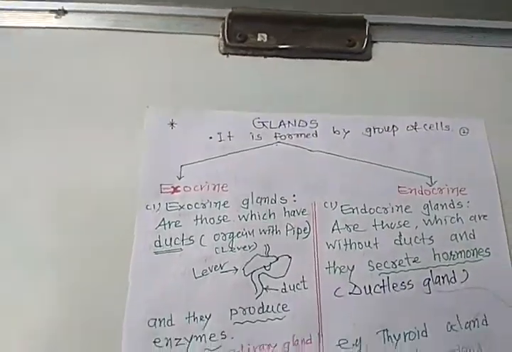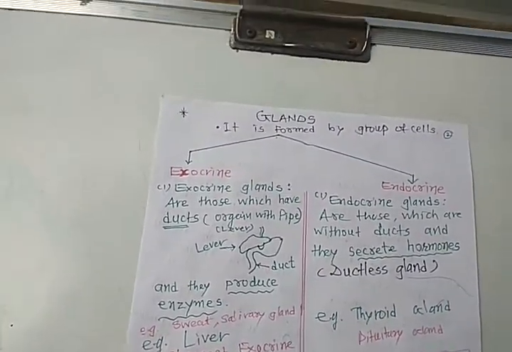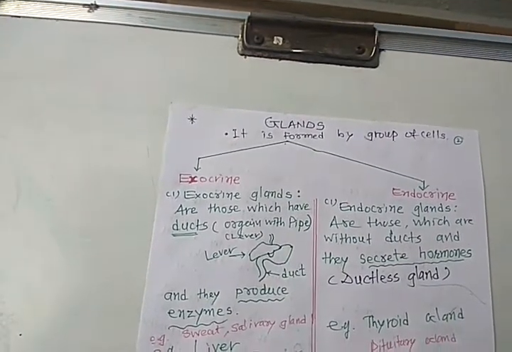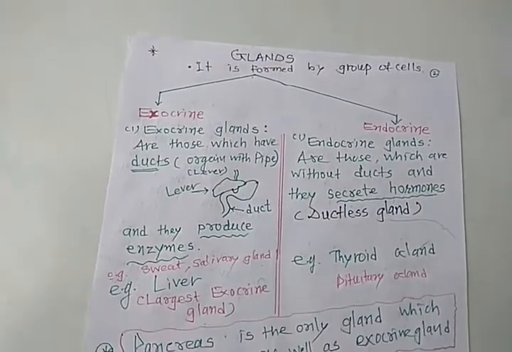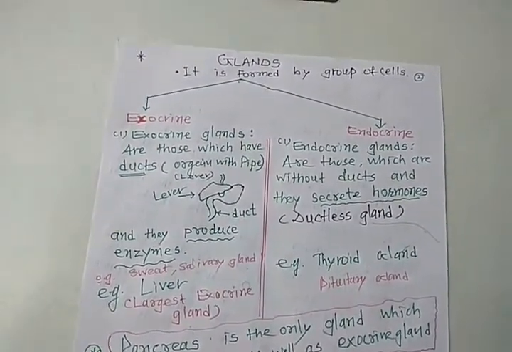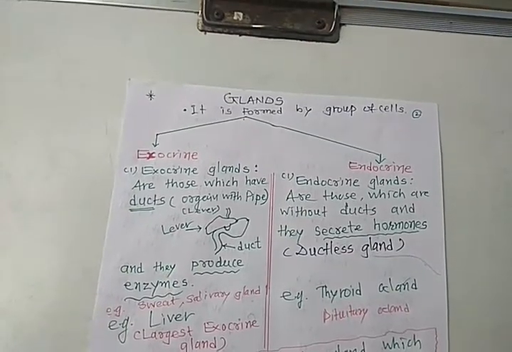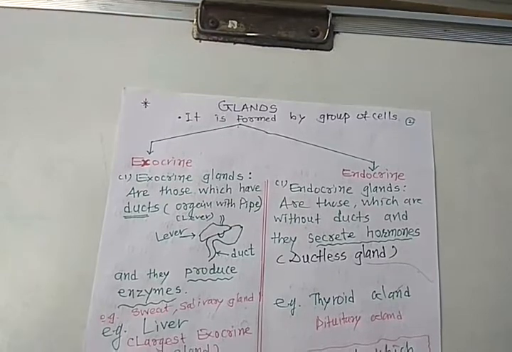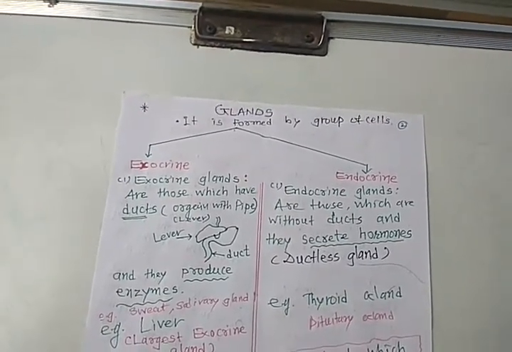Enzymes are also chemicals, like hormones, right? Now, exocrine glands: from our skin sweat is removed, पसीना आता है, right? So it is called sweat.